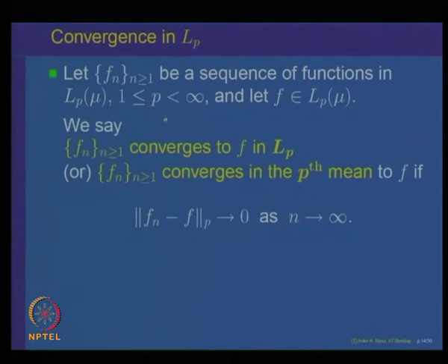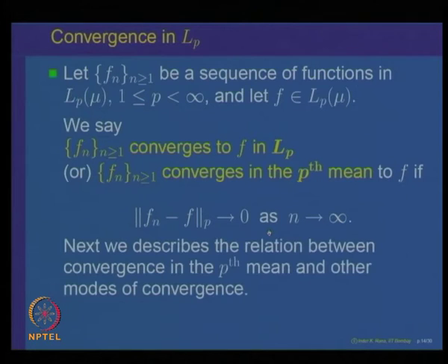Saying that f_n converges to f in L^p, or sometimes one also writes this as f_n converges in the p-th mean to f, means that the p-th norm of f_n minus f goes to 0 as n goes to infinity. This is called convergence in the p-th mean. We would like to find out the relations between the p-th mean and other modes of convergence.